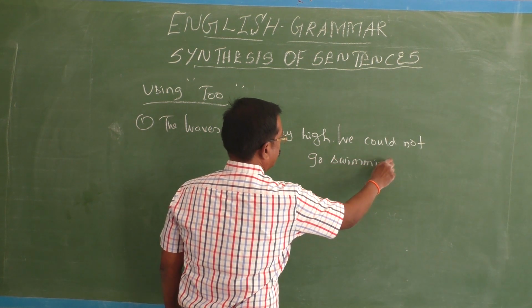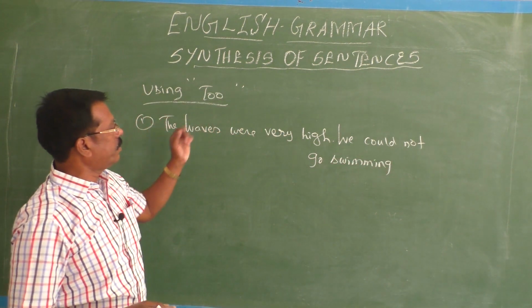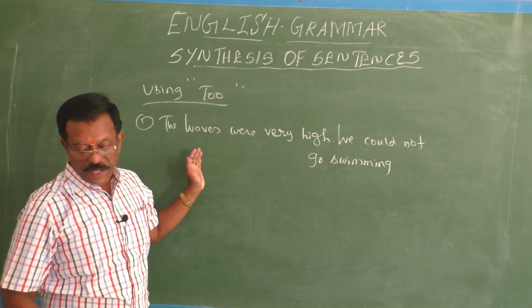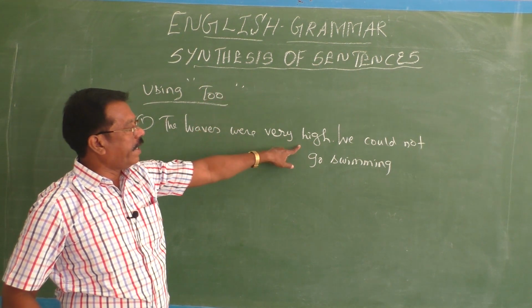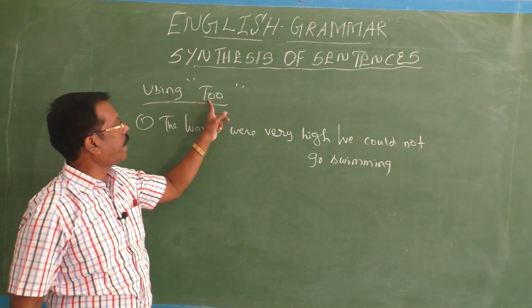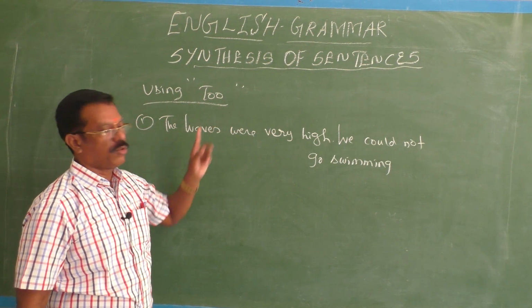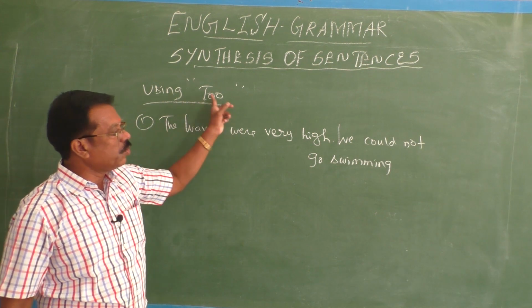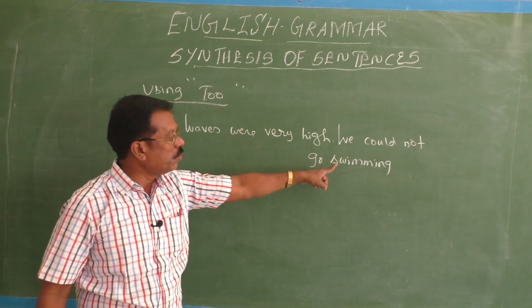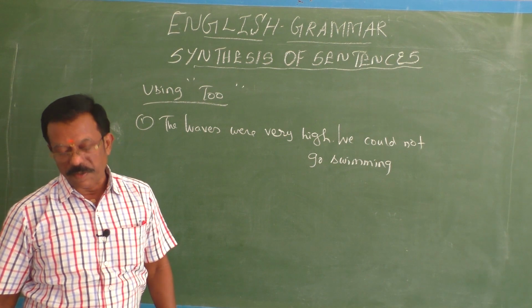Now you have to synthesize these two sentences using too. The waves were too high. Instead of very, this very may be replaced by the adverb too. The waves were too high to go swimming.